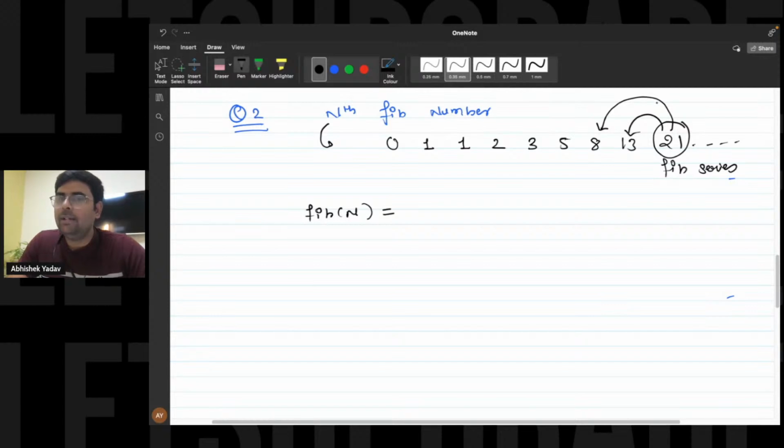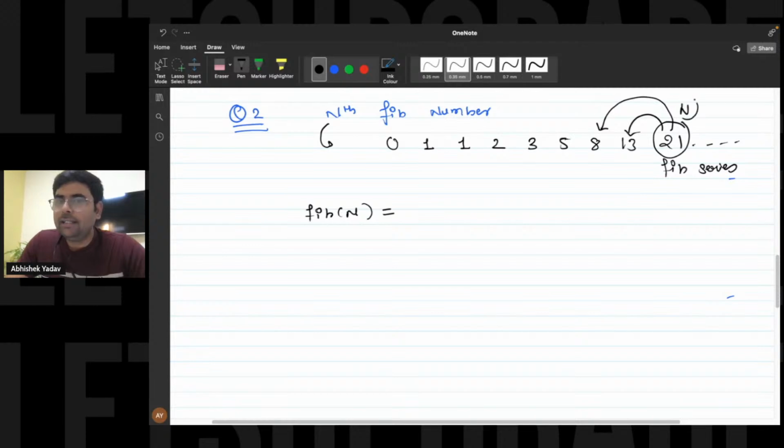That is smaller and similar. Finally you are getting this 21. You're getting this 21 by adding the previous two Fibonacci numbers, right? You're getting this 21 by adding the previous two Fibonacci numbers.